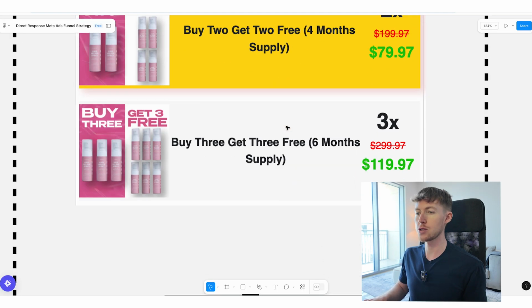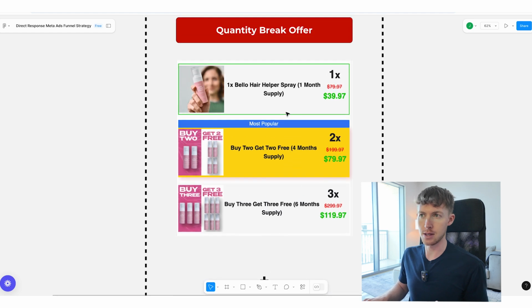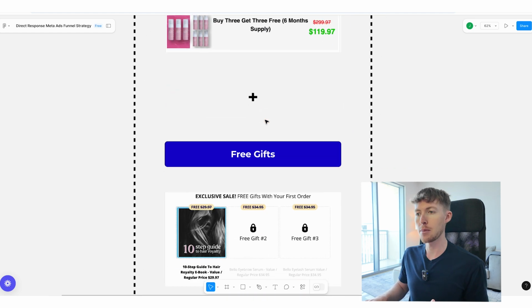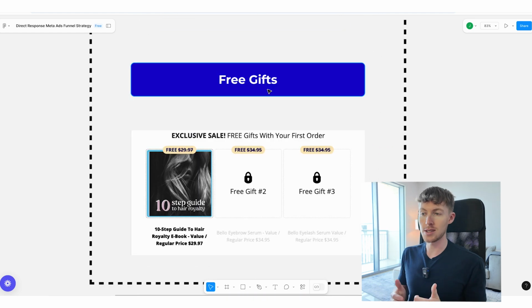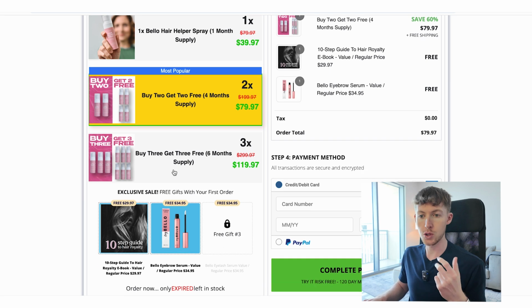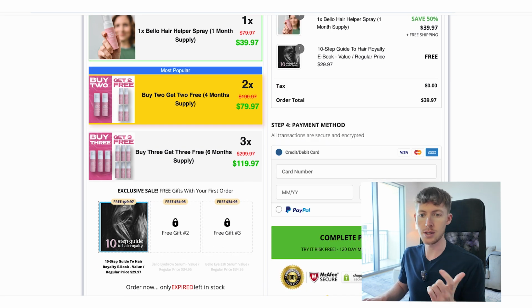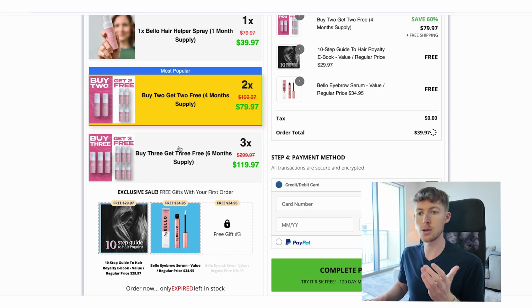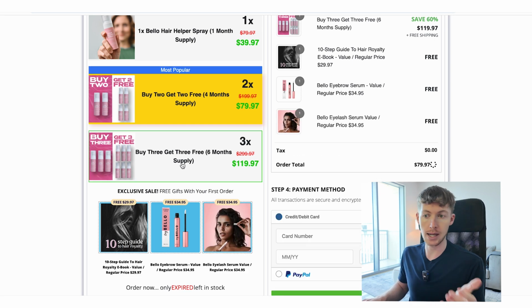Another dimension I wanted to go into was adding free gifts to this. Because you have the quantity break offer itself, but then you layer on top free gifts. And what this does is that it gamifies the offer and it gives additional value. What this brand is doing is that if you purchase the 2, the middle option, you get 2 free gifts. If I only purchase 1, you can see that I only get 1 free gift. So it's additional incentive. And if I purchase 3, guess what? I get the 3rd gift as well.